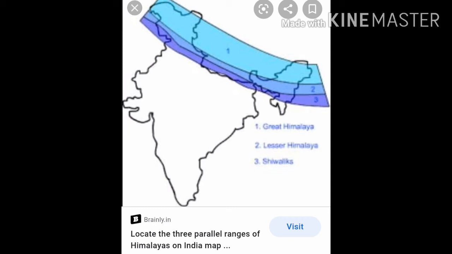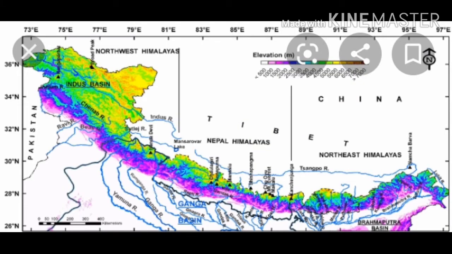Okay dear students? Now in that, we will first learn about the first range, which is also known as Northern Range and the Greater Himalayas. See, this is the loftiest range. Loftiest means the highest one, the peak of it.